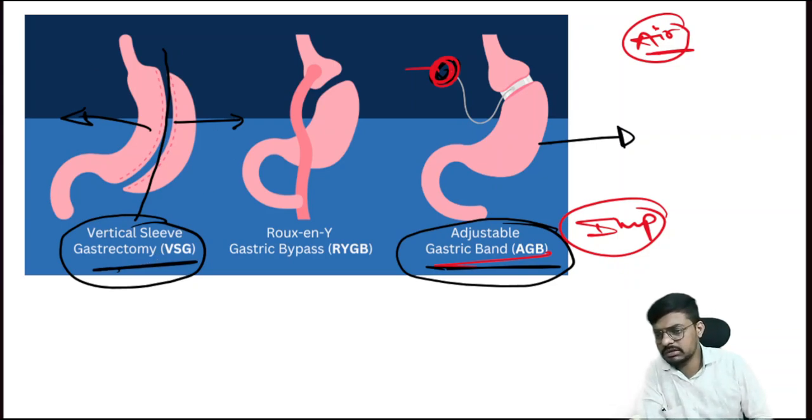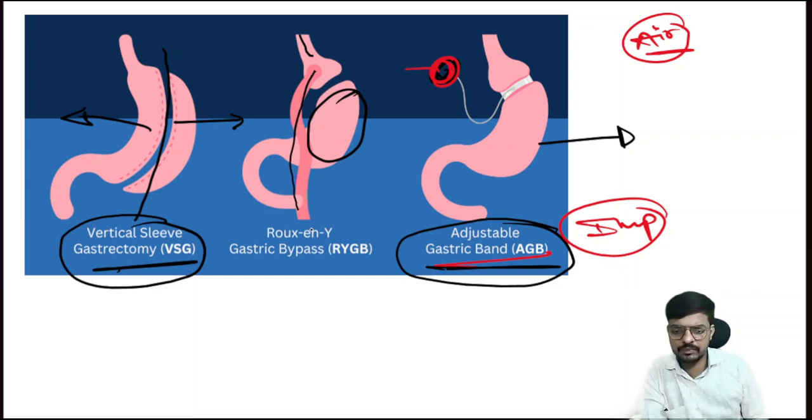Sometimes the complete stomach will be bypassed. The food will come into our esophagus, and from there it will directly go to the intestine. So this is what we call the Roux-en-Y gastric bypass surgery, that is the RYGB. All of you just have to remember the names. Vertical sleeve gastrectomy is performed in bariatric surgery. Roux-en-Y gastric bypass surgery is performed in bariatric surgery. Adjustable gastric band is performed in bariatric surgery.